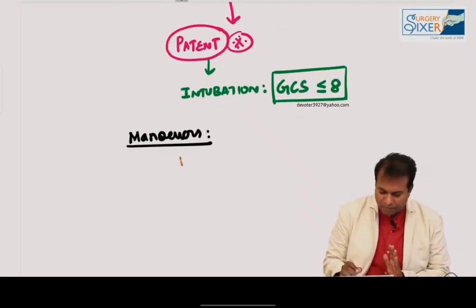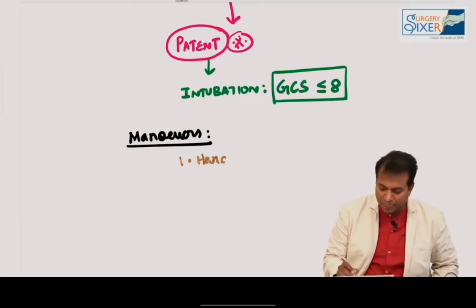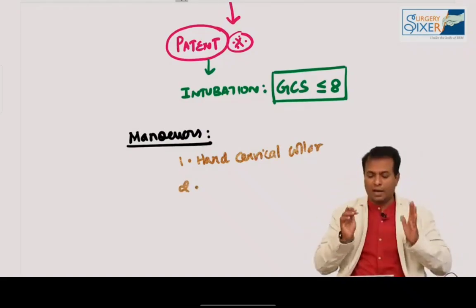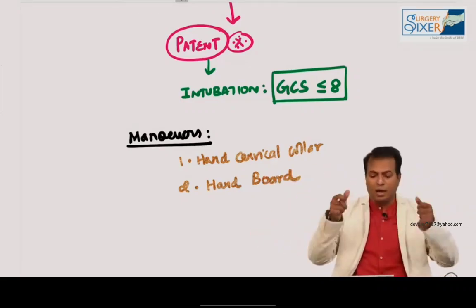So when a trauma patient comes to hospital, they may be moving here and there, they may be shifted here and there. So immediately you put a hard cervical collar. I will show you the image of it. You can see most ambulances have this hard cervical collar. They immediately put the hard cervical collar and put the patient on a hard board, not on a bed. They will put a hard cervical collar and then only they will mobilize the patient.